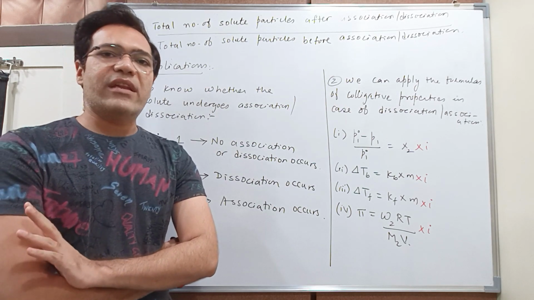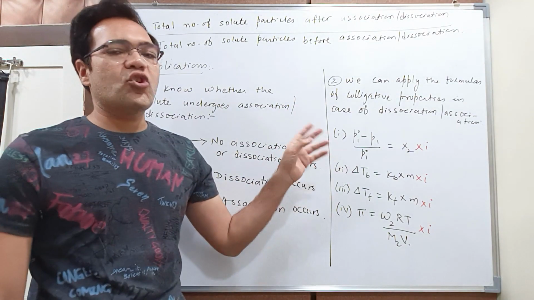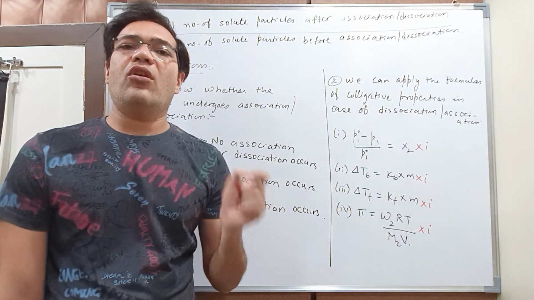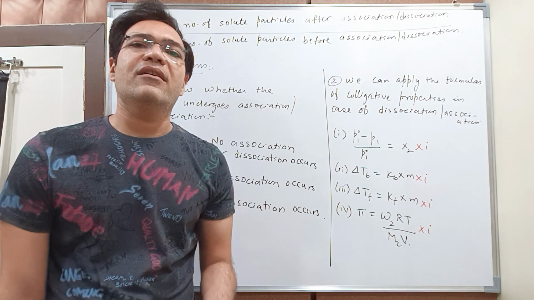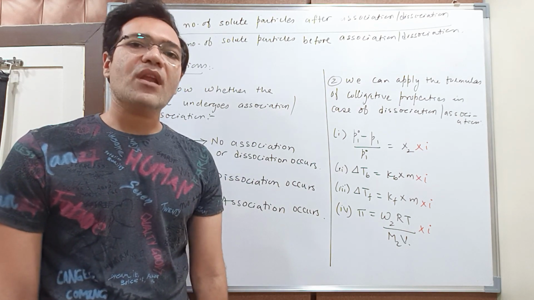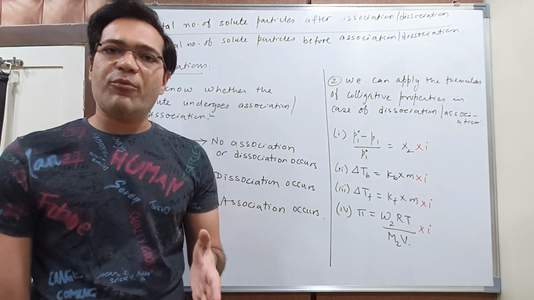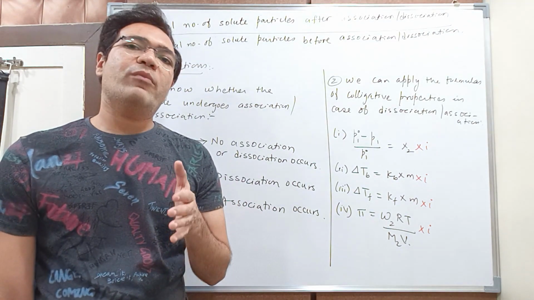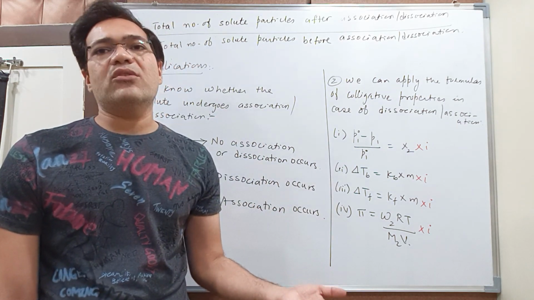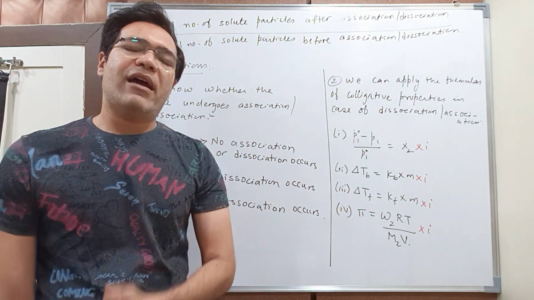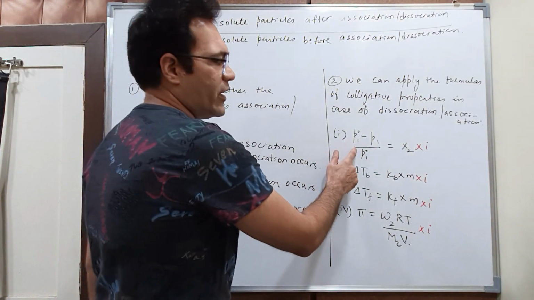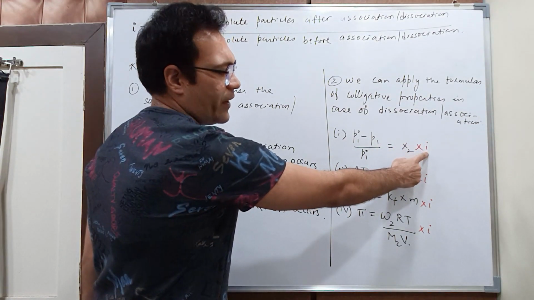Look students, it's very easy. Listen to me very carefully. Van't Hoff factor should always be multiplied on the side opposite to that of the colligative property. What I mean is, if your colligative property is on the LHS, then you multiply by Van't Hoff factor on the RHS. And if your colligative property is on the RHS, then you multiply by Van't Hoff factor on the LHS. See here, this is the colligative property, so I have multiplied by Van't Hoff factor here.